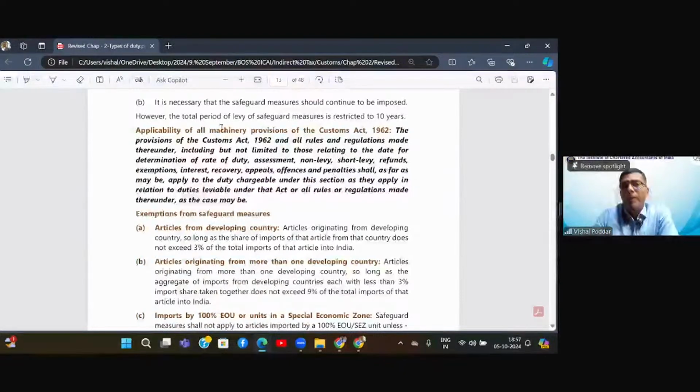Now, applicability of all machinery provisions of the Customs Act. This is a very special duty which is called a safeguard duty. We are going to see the types of safeguard duty later on. What is important is the provisions of the Customs Act and all rules and regulations made thereunder, including but not limited to those relating to the date for determination, assessment, etc., as far as they apply to the duty chargeable under this section, as they apply in relation to duty leviable under the Act or rules and regulations, as the case may be. In short, like how normal duties are treated, the basic customs duty or the IGST portion, in a similar fashion, safeguard duties would be treated.